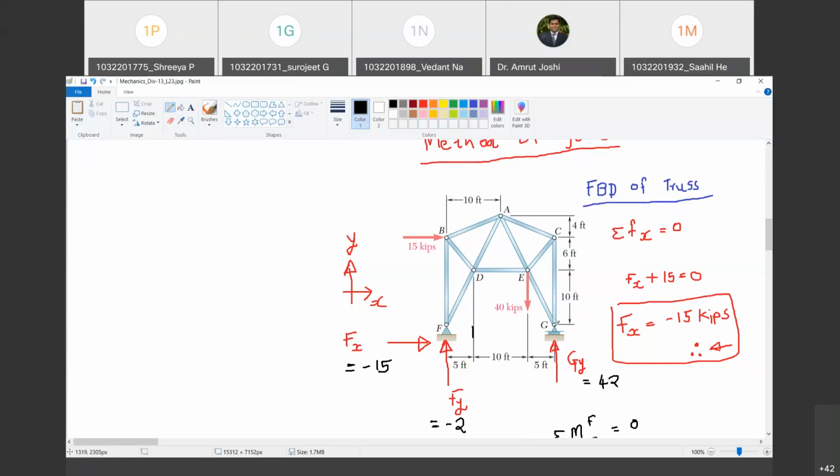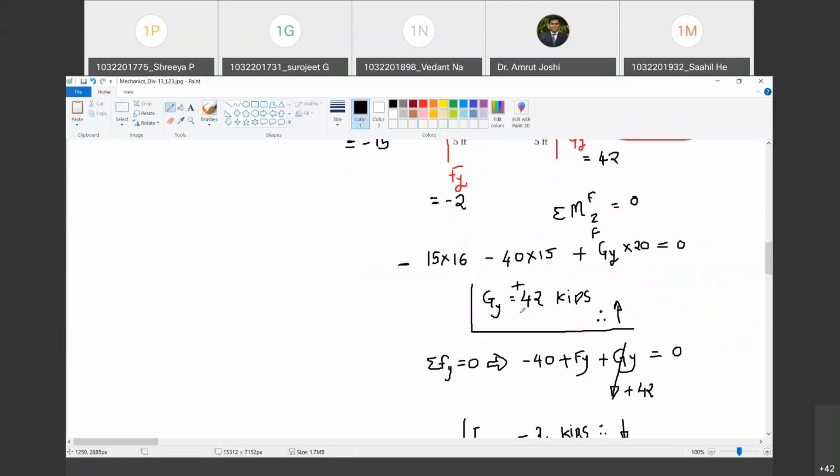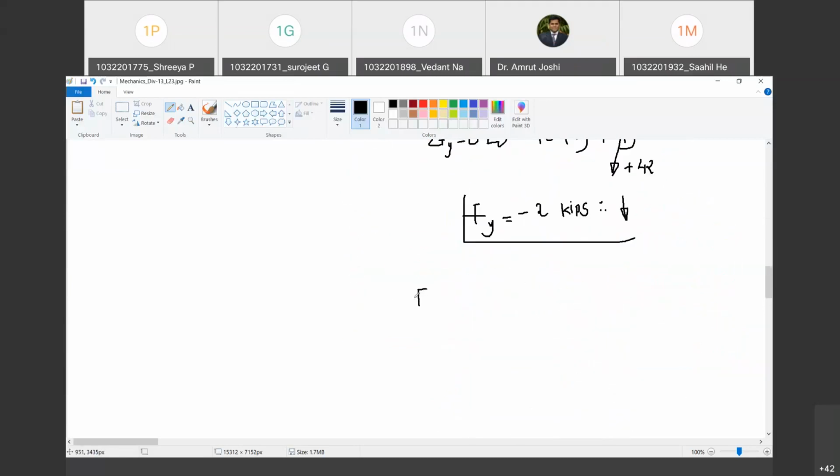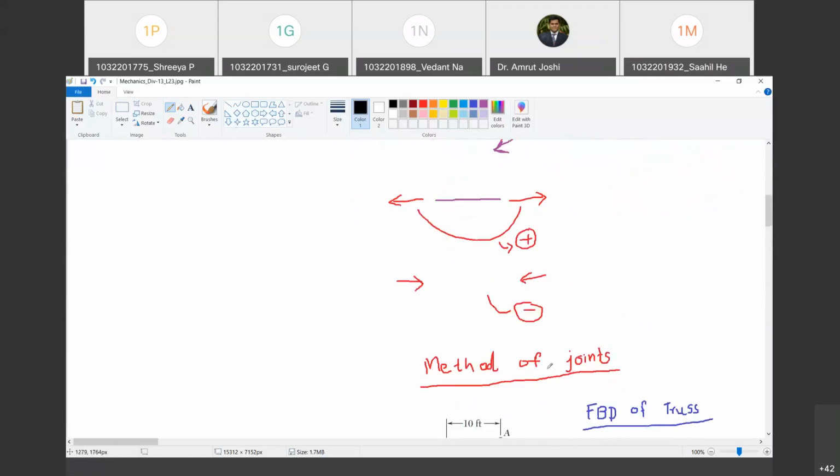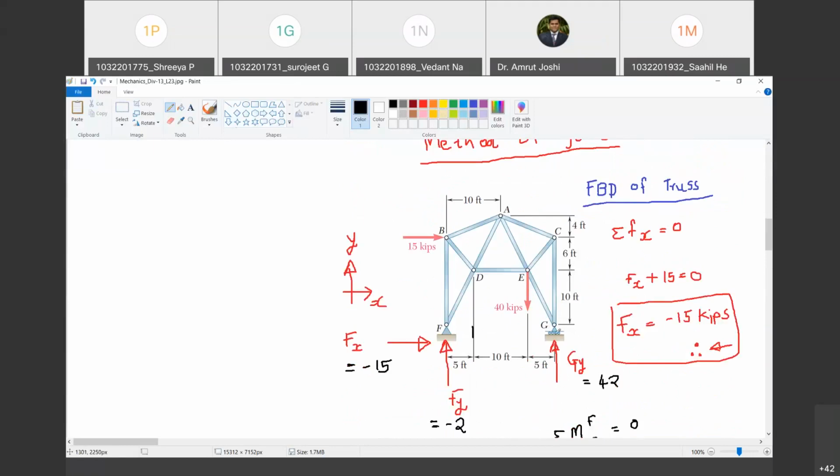And now what I am going to do is I am going to draw the free body diagram of joint pin at joint G. Are you with me? Yes, sir. So देखो क्या करने वाला हूं. FBD फ्री बॉडी डायग्राम ऑफ joint pin at G. Most of the books write it as a free body diagram of joint G. Hopeless. That's not correct. It is the free body diagram of the pin that joins all the members at G. Are you with me? Yes, sir.